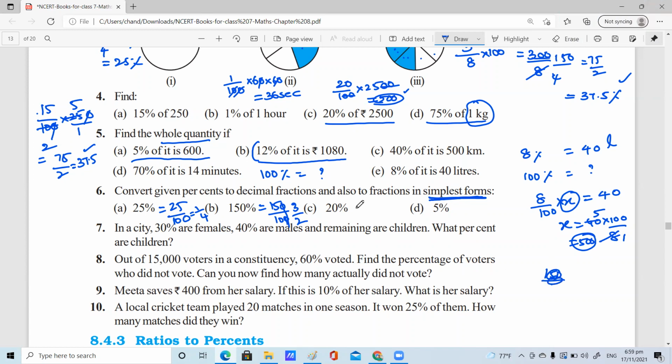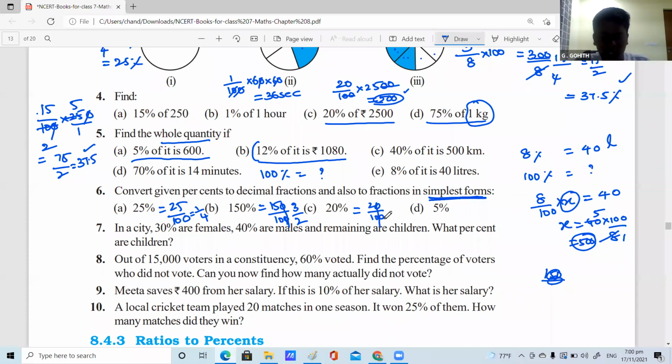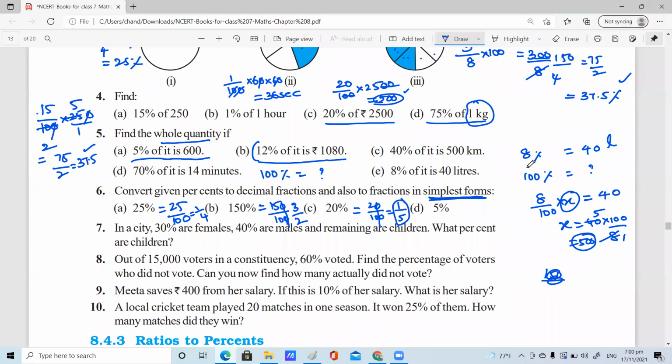Go ahead. Please answer 20%. 20% by 100. Yes, ma'am, then cut the zeros, then 2 by 10. Then 2 ones are 2 and 2 fives are 10. Ma'am, it will be 2 by 5, 1 by 5. 1 is to 5, we cannot say it. No, that's ratio, they are asking in fractions, ma'am.